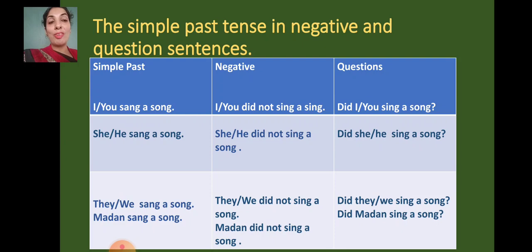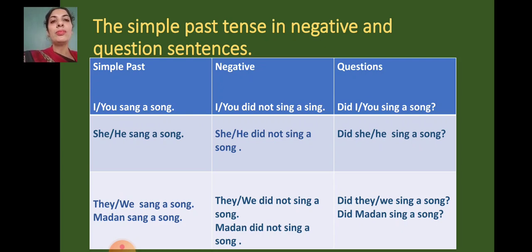When you are making use of did not or did, then you will have to make use of the base verb only. Okay? Make it clear children. Now how can we change the same sentence into the question form? Did I or you sing a song? Now the word did is used in the beginning and the remaining sentence is the same. At the end there is a question mark.